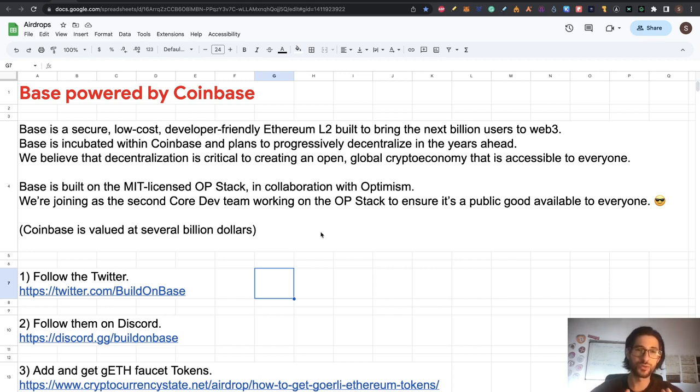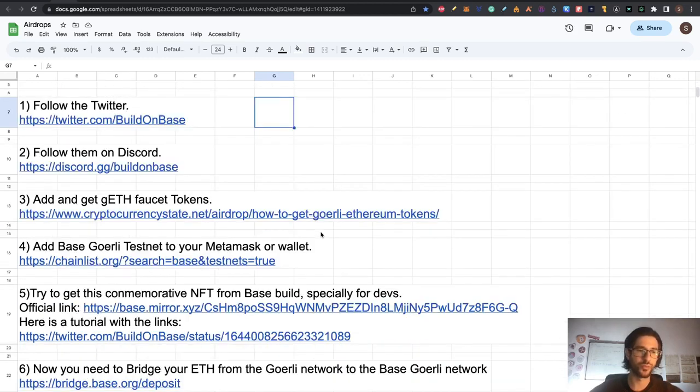So now let's go to the step by step. This is not going to be easy, so you are going to need my steps and to check the video while you're doing it. So first, like always, step 1 and step 2: follow them on Twitter, Build on Base, and follow them on Discord, Build on Base too. So here you have the 2 links for the social media. You are going to need them because there are social tasks to do for this airdrop. So go there and follow the Twitter and Discord.